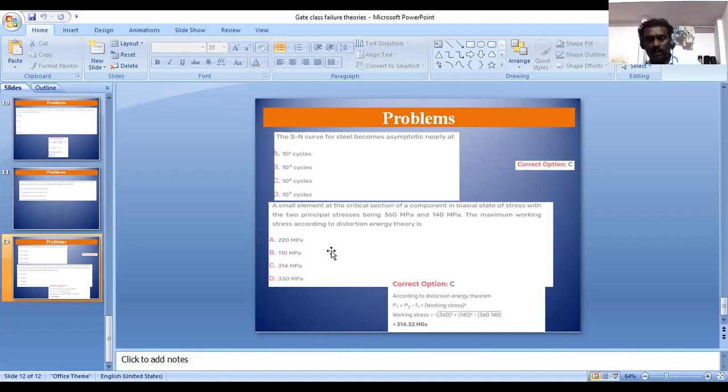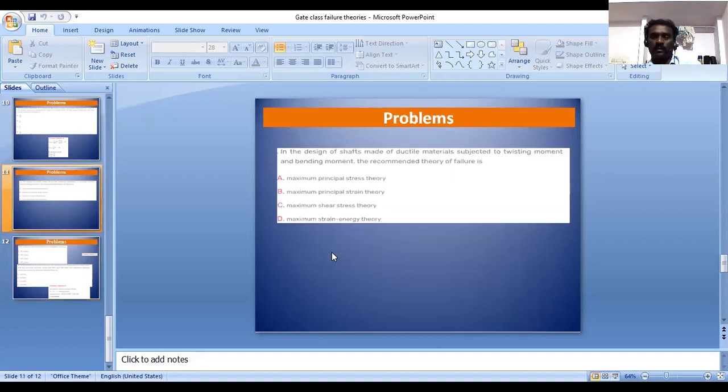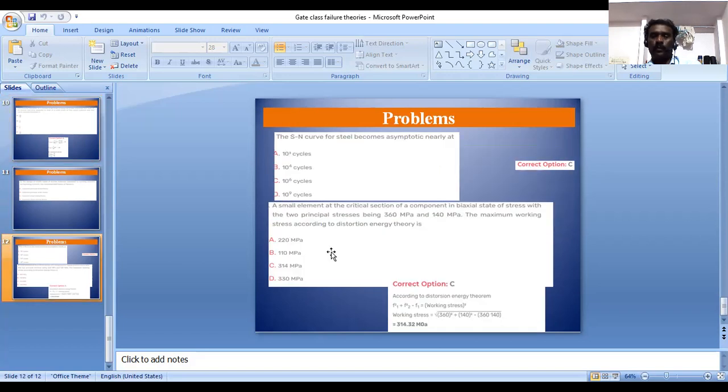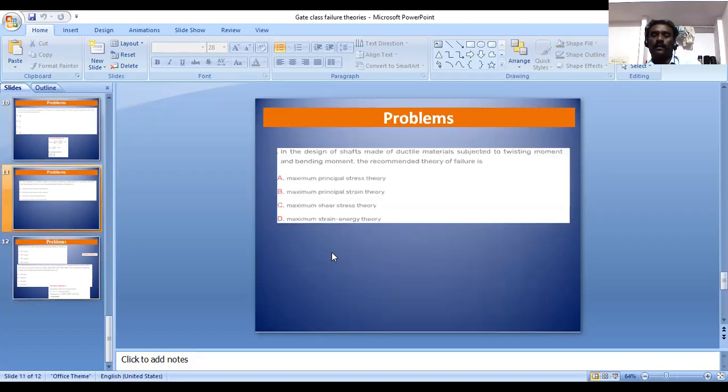So these are all the problems related to theories of failure and design against static loading and dynamic loading. A few more problems are there. We will see them in the next class or next video.